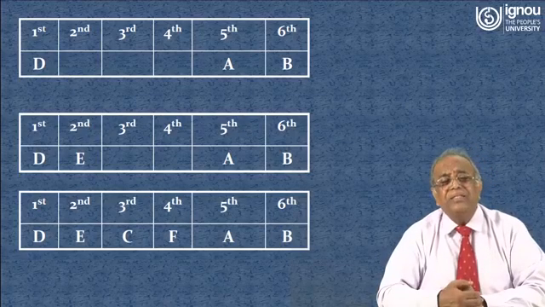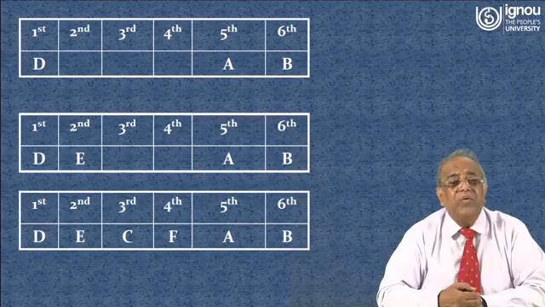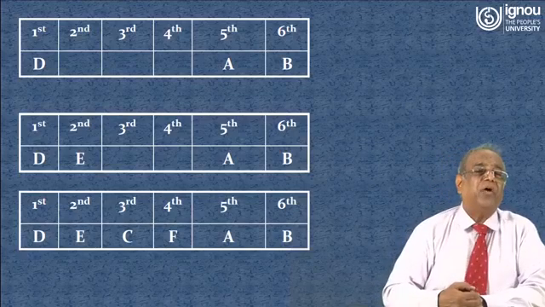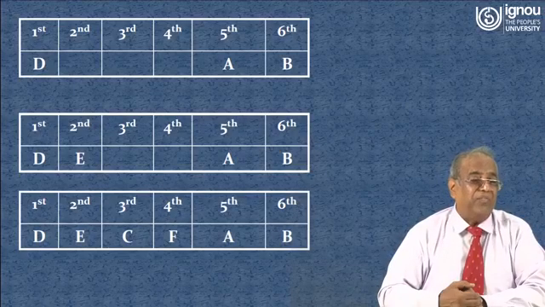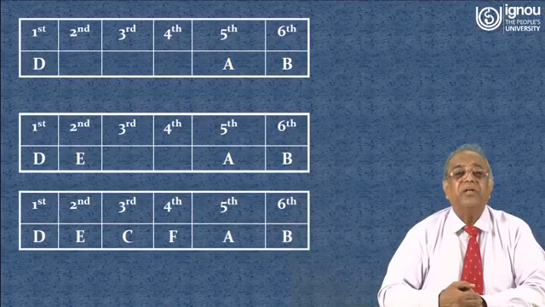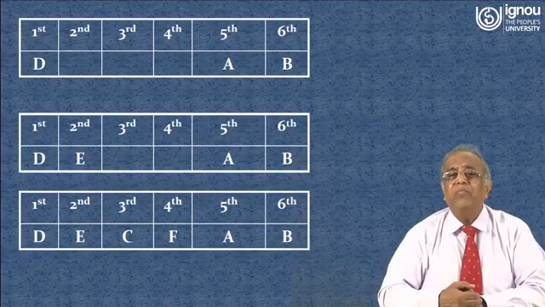So, in this case we have got the sequence of operations with the help of Johnson's rule, that is D, E, C, F, A and B. D will be started first, then E will come, then C will start, in the fourth position F will start, and in the fifth position A will start, and B will be at the sixth position.